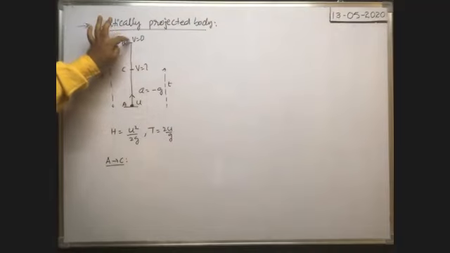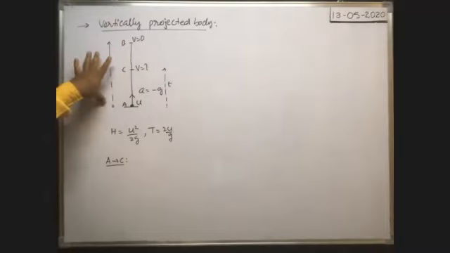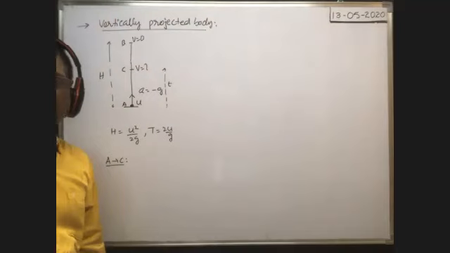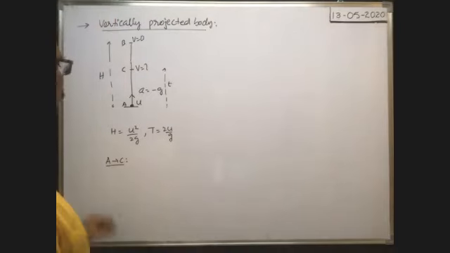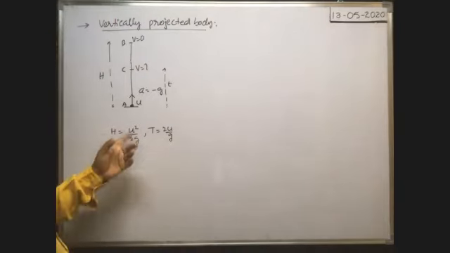Before reaching the highest point, or before the vertical velocity becomes zero, the distance in the vertical upward direction that the body travels is called the maximum height reached by the body. That is equal to, as we already derived, u square by 2g.